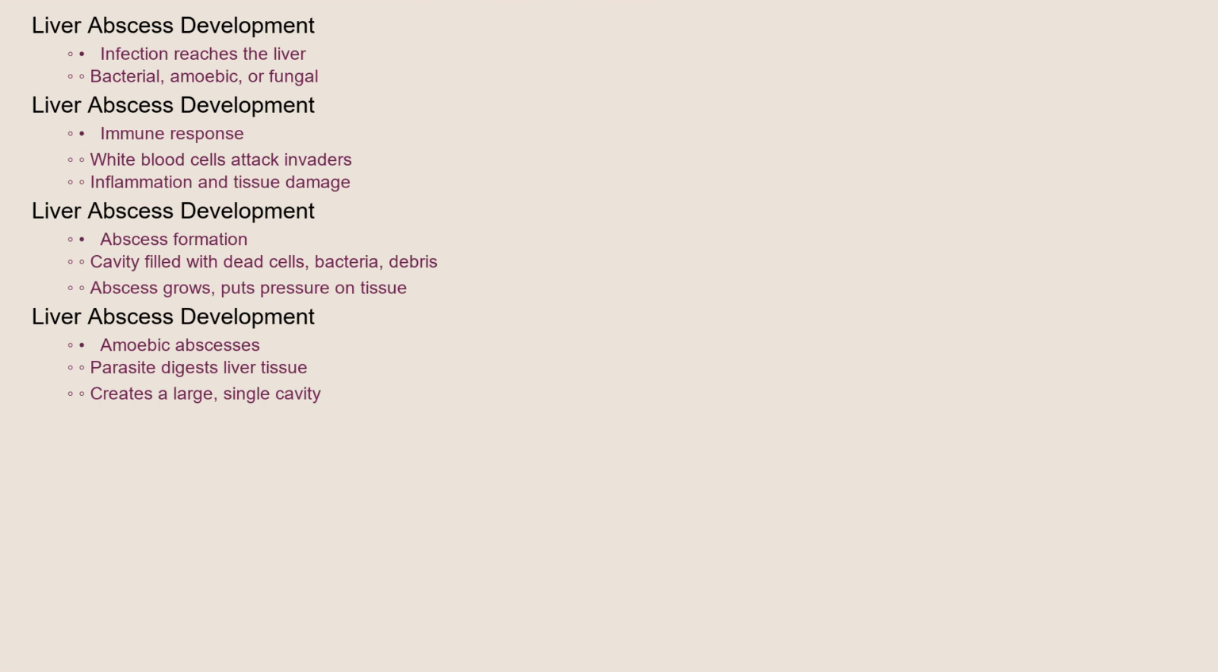Let's understand how a liver abscess develops. First, an infection, be it bacterial, amoebic, or fungal, reaches the liver. The body's immune system responds by sending white blood cells to the site of infection. These cells attack the invading organisms, leading to inflammation and tissue damage. As the infection progresses, a cavity forms filled with dead cells, bacteria, and inflammatory debris. This is the abscess. The abscess can grow, putting pressure on surrounding liver tissue and potentially spreading the infection to other organs if left untreated. In amoebic abscesses, the parasite digests liver tissue, creating a large, single cavity.